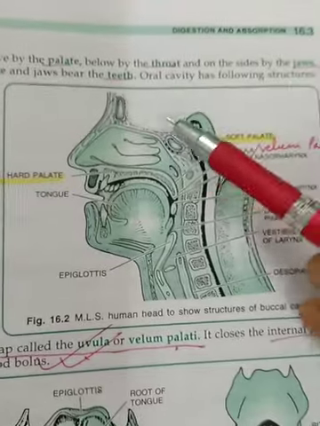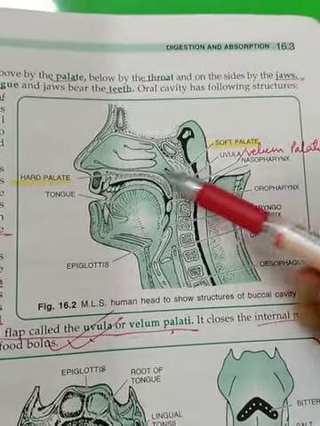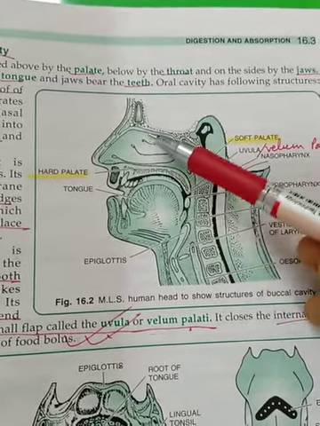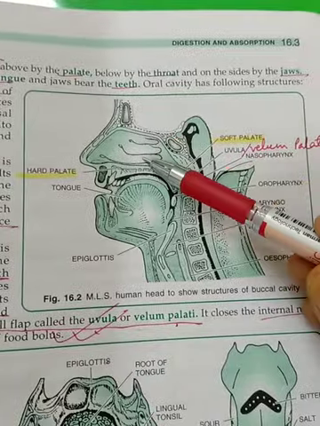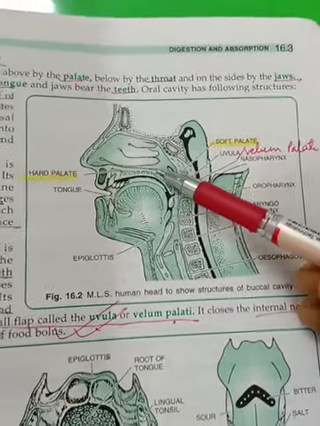So what is palate, children? Palate is the roof of this buccal cavity. This separates the buccal cavity from the nasal chamber. Now you can see the air entering the nasal chamber. So this is the nasal chamber and this is the buccal cavity. The partition is what you call as palate.